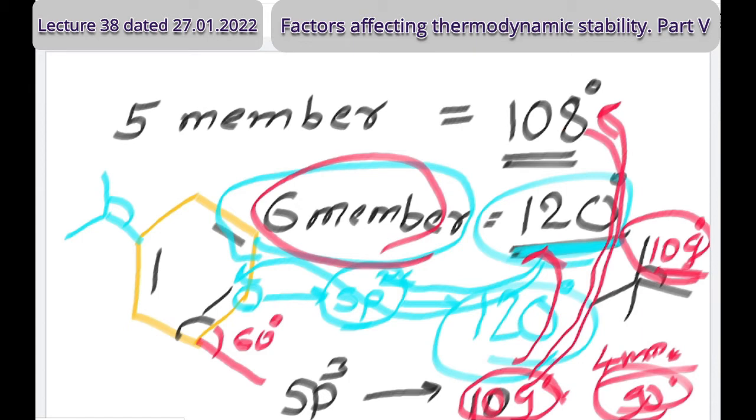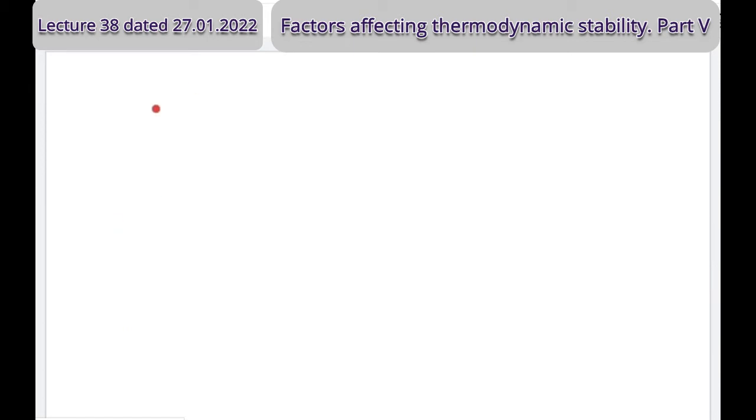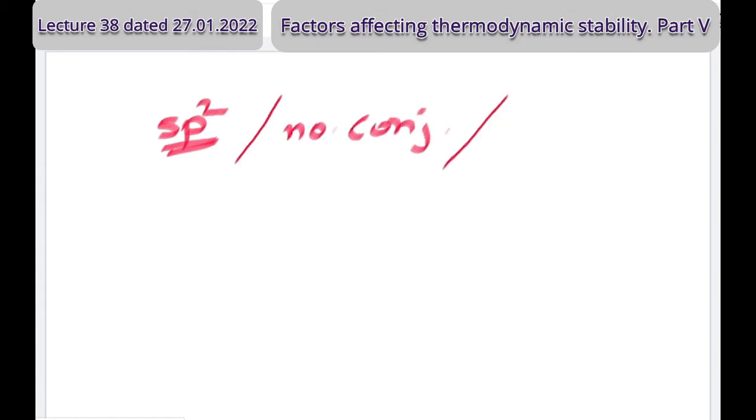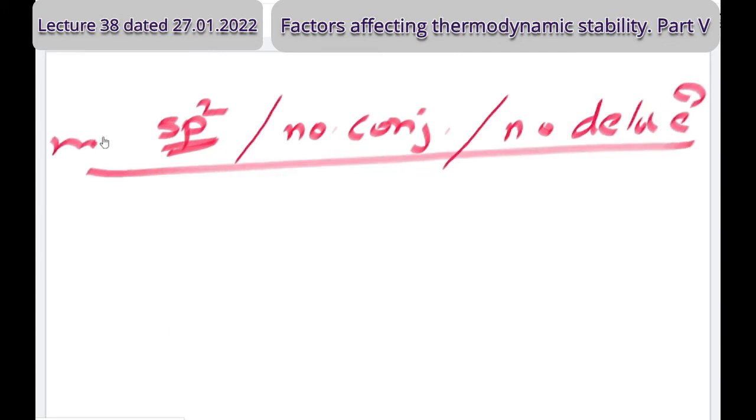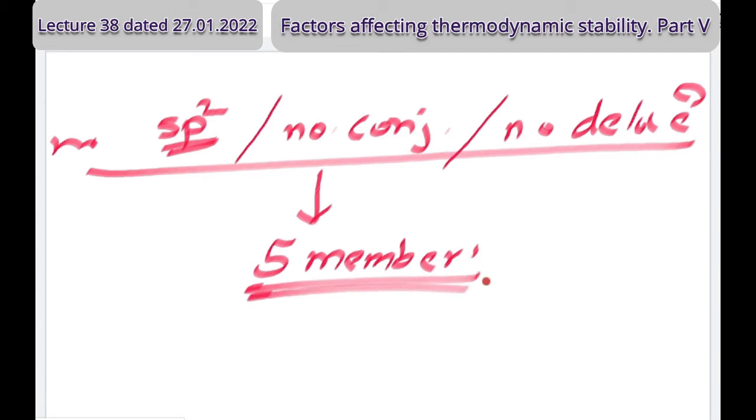Therefore, my statement was, in general, if there is no sp2 hybridization, no conjugation, or no delocalization of electrons, then generally 5-membered rings are more stable. Is this conclusion clear? Yes, sir.